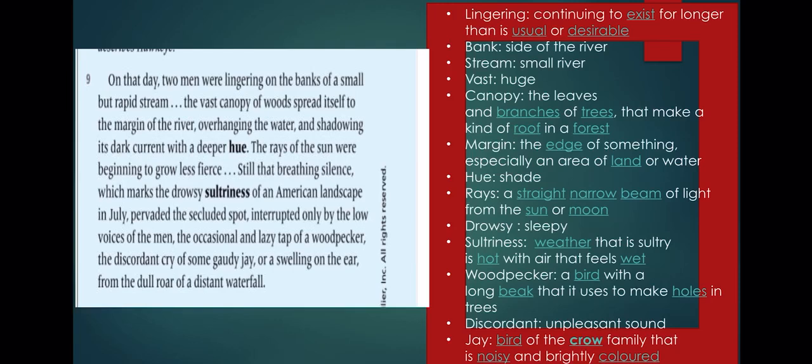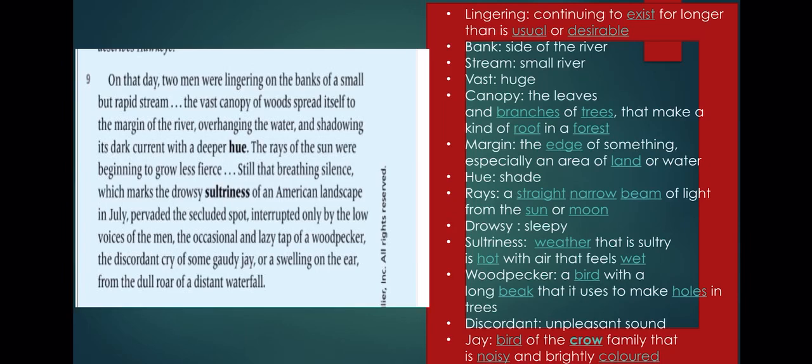Now he's describing the theme of this day. On that day, two men were lingering, which means they were existing in a place where they might not be welcome. On the banks of a small but rapid stream, they were living on the side of the river. Bank here means the side of the river, and stream here means a small river.